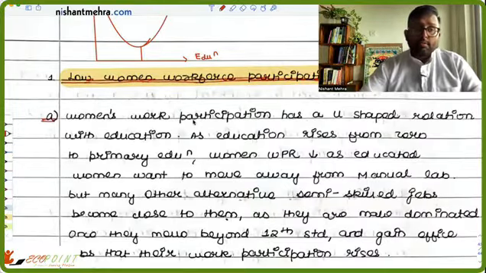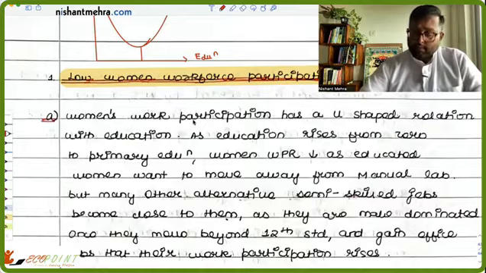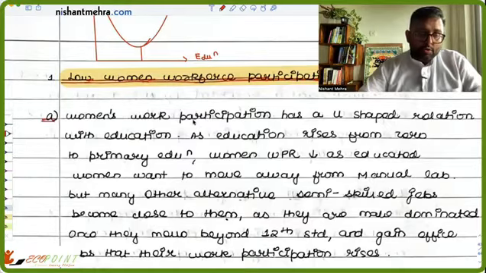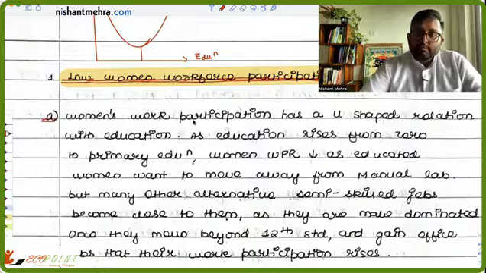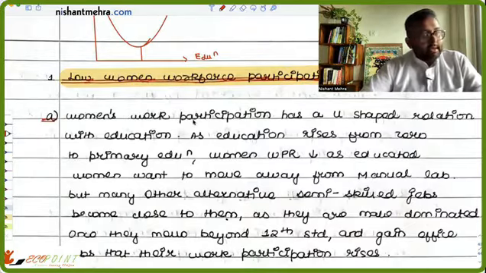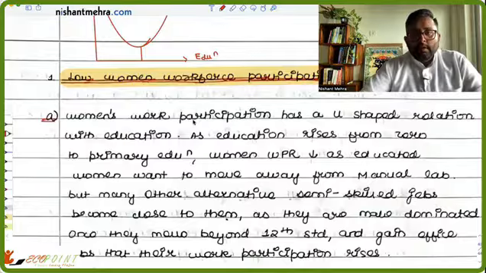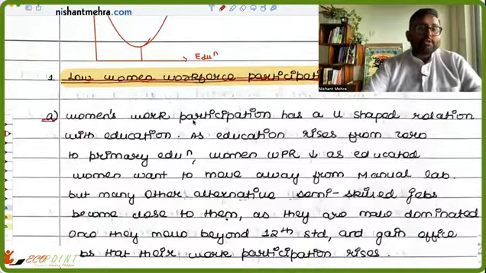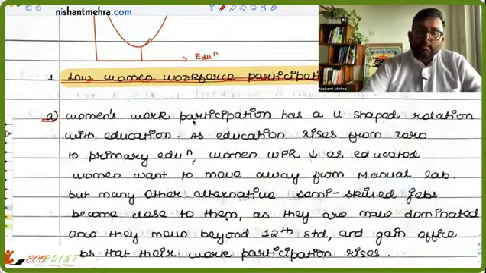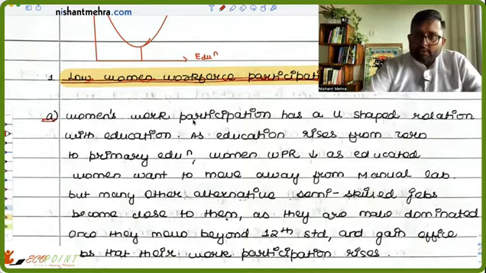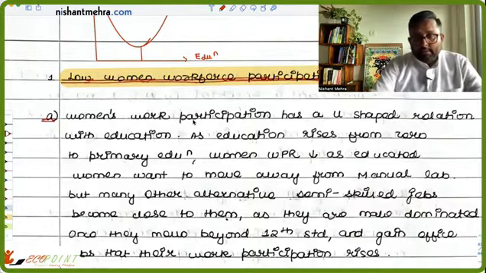For example, you do not want to do manual labor. I'm talking about females. They do not want to do manual labor. They're a little educated, primary education at least they have. So they do not want to do manual labor, and some other semi-skilled jobs are close to them. For example, drivers. It's a semi-skilled job, but that is close to them. But after they have gone beyond 12th standard, their participation rate is going to increase. Now they can get better jobs, let's say in offices. So there is an inverse relationship. So that is one thing.